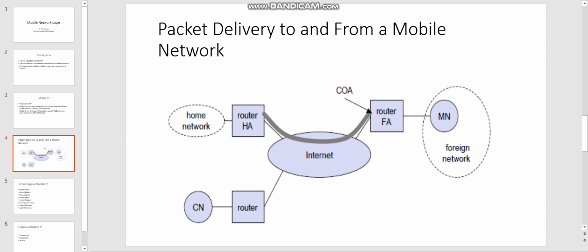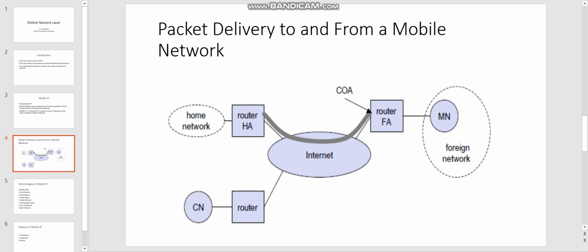Now we will see the definitions of all these terminologies. First we start with the mobile node, MN. A mobile node is a handheld piece of equipment with roaming capability, for example cell phones, personal digital assistants, laptops, etc. The mobile node keeps its IP address and can continuously communicate with any other system on the internet. So it is nothing but a mobile.